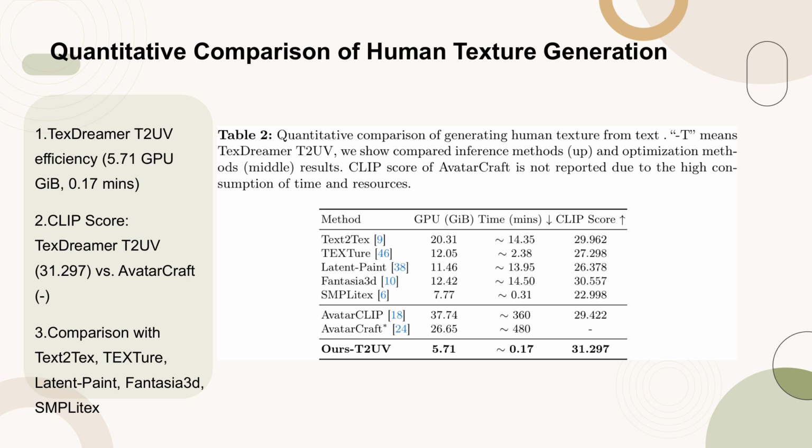It also compares the CLIP scores of different methods, where TexDreamer T2UV achieves a score of 31.297, while AvatarCraft's score is not reported due to high resource consumption. The table further contrasts TexDreamer T2UV with other methods such as Text2Tex, TEXTure, Latent-Paint, Fantasia3D, and SMPLatex, providing a comprehensive view of its performance in the context of human texture generation.